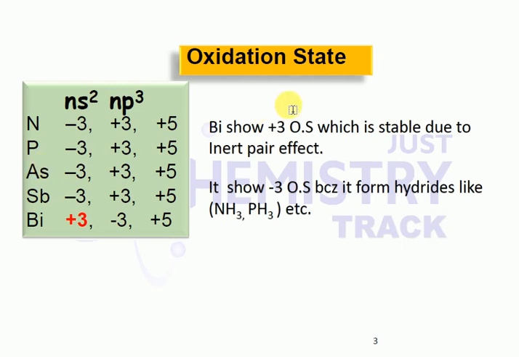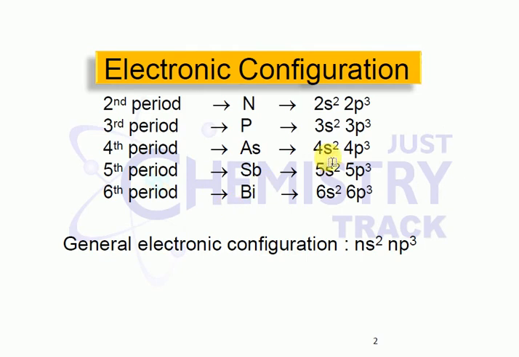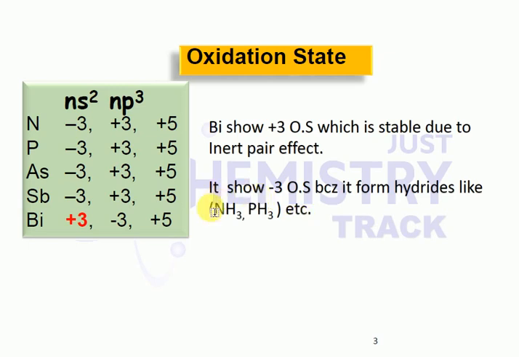Look at it: nitrogen is 3 electrons deficient to attain the octet configuration. Here np6 will come, meaning it attains the noble gas configuration. So in order to attain the noble gas configuration, there are 2 possibilities: either these elements can lose 5 electrons or gain 3 electrons.